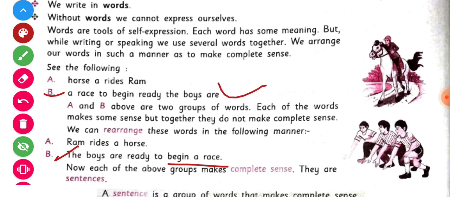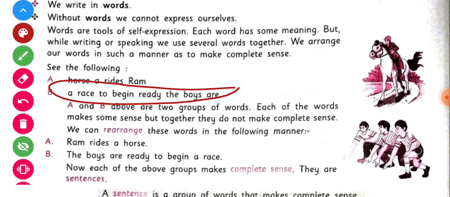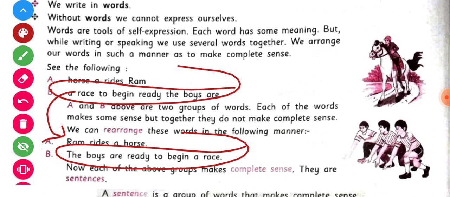Although every word of this group has a meaning, when we use it together, then it does not have a proper meaning. That's why it is not a sentence. Okay, and when we rearrange it like that, the boys are ready to begin a race, it is a sentence because this group of words has a proper meaning.